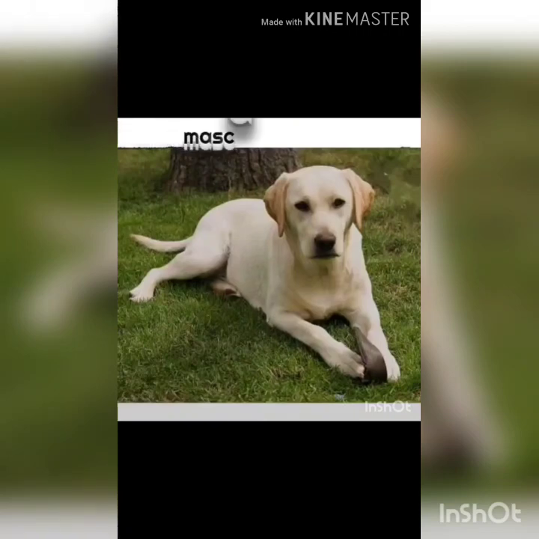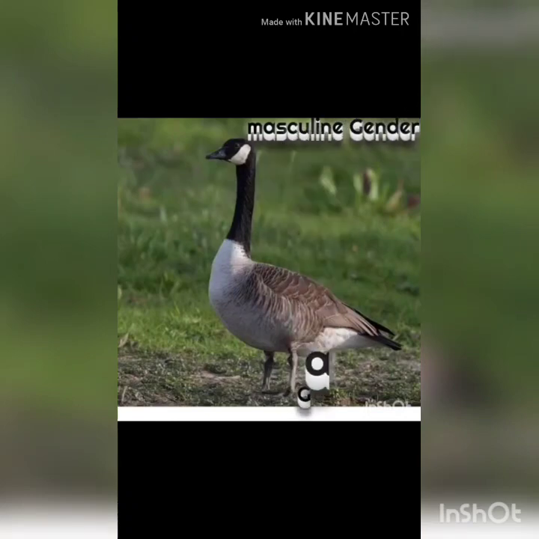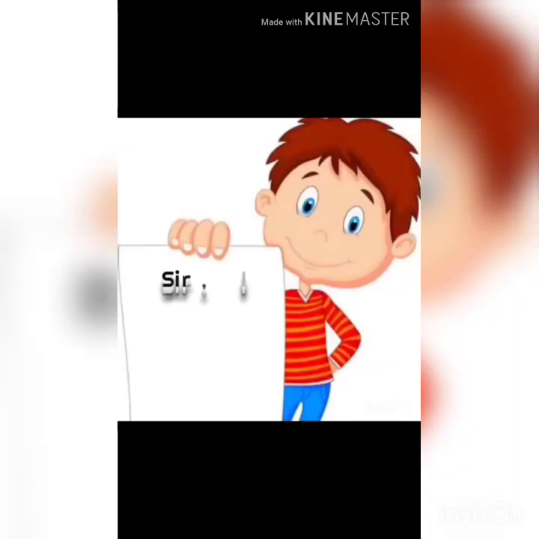Now it is a picture of a dog. Dog is a male, so it is masculine gender. It is a picture of a bird, goose. Gander. Gander is a male bird, so it is a masculine gender.